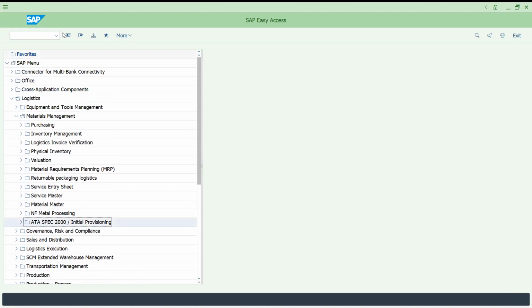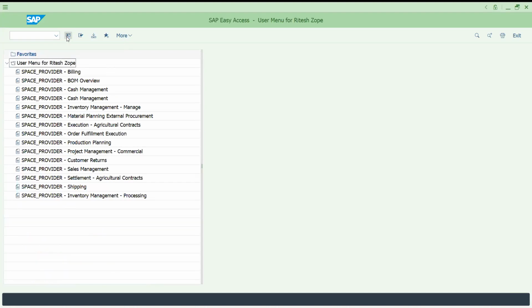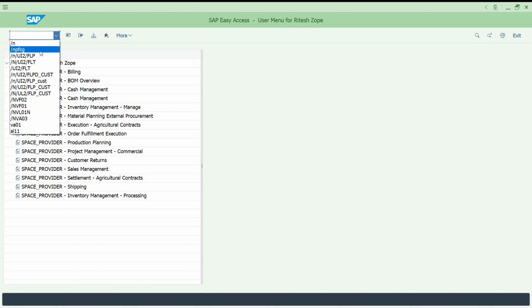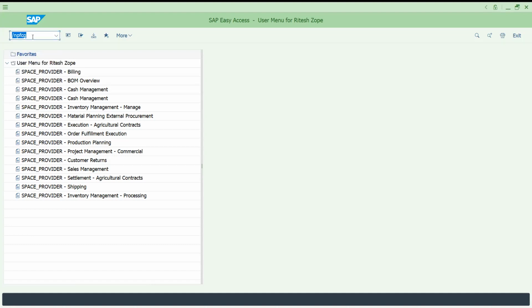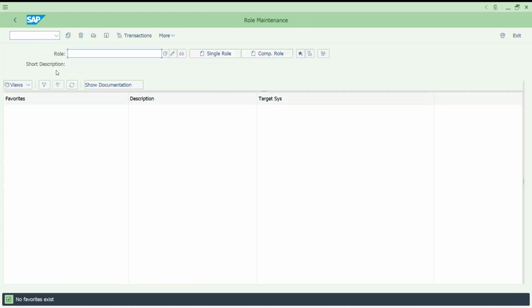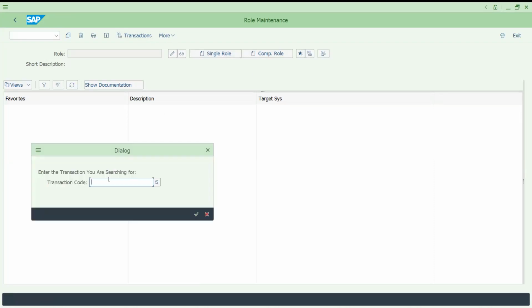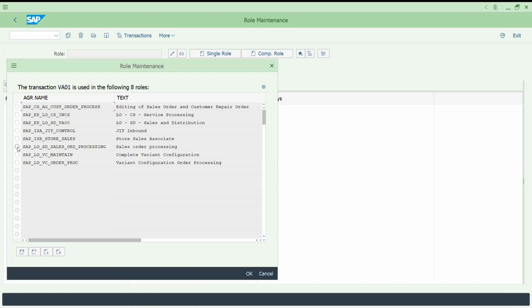Whereas you can see this logo, this is called user menu. If you click this user menu, I would like to tell you there is one transaction called PFCG. Try to remember this. Your base system is going to create roles for you. For example, if I click VA01 and press enter, now you can see sales order processing. These are the roles assigned for this user.